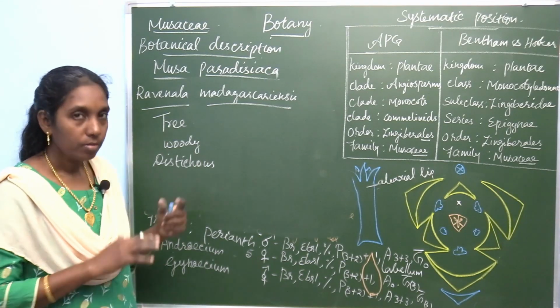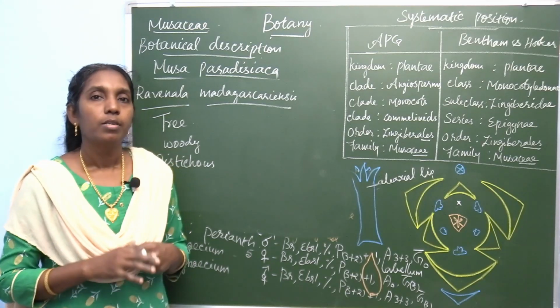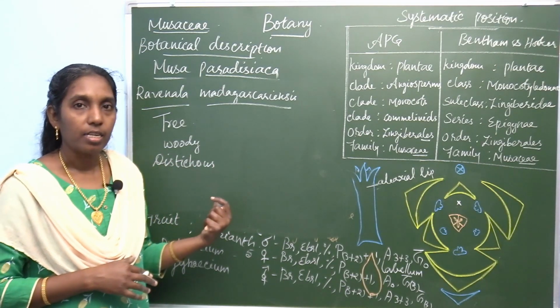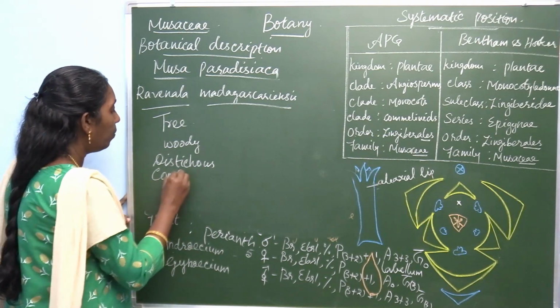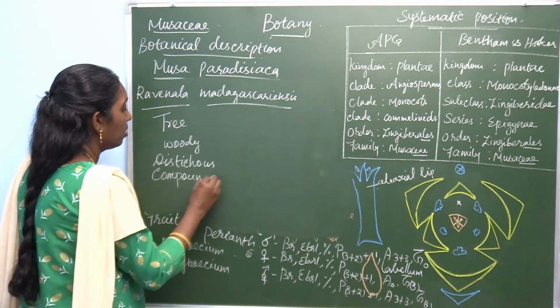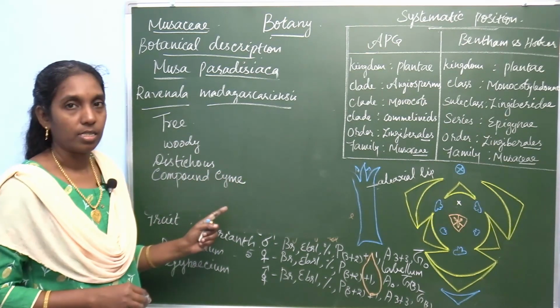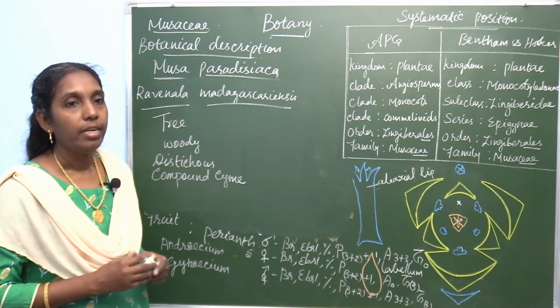Then the inflorescence of Musa paradisiaca is a spadix inflorescence, but in Ravinala madagascariensis it is a compound cymose inflorescence. Then the androecium.